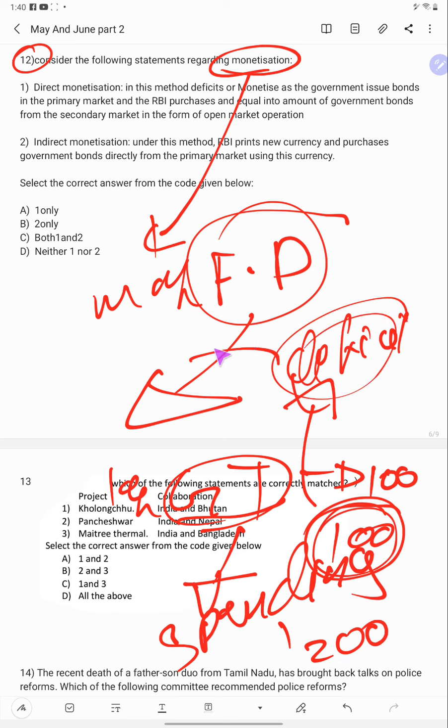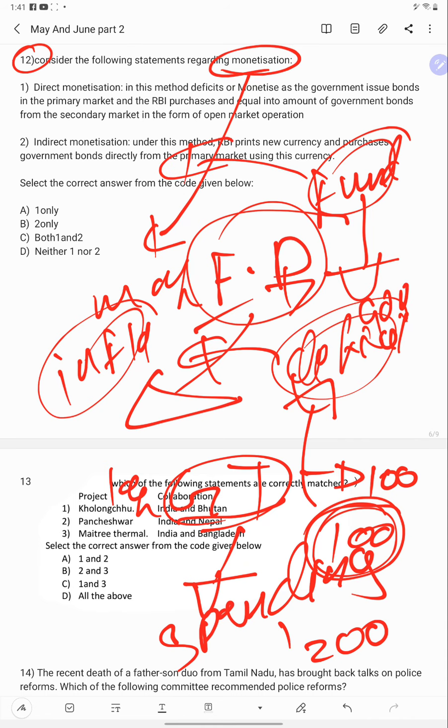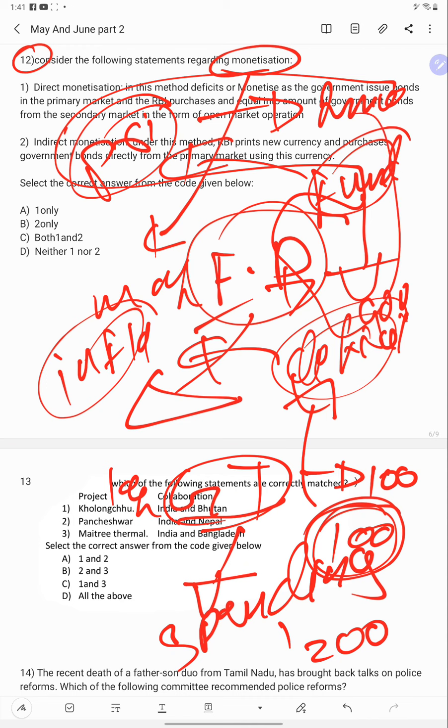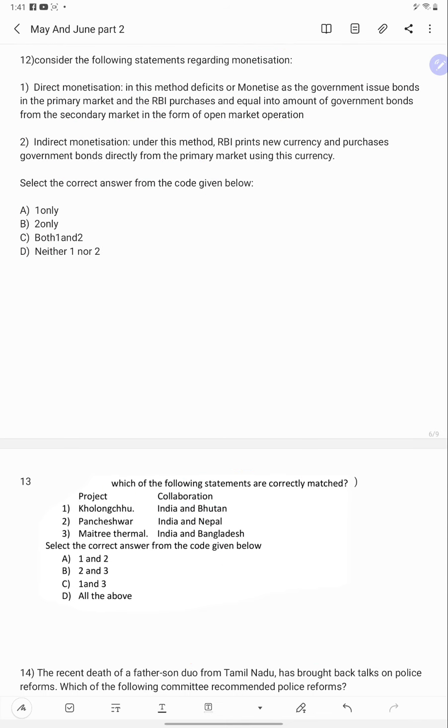If it keeps borrowing, inflation will be affected, and the funds will be entirely borrowed by the government, leaving less for private players, which will impact investment. This phenomenon is known as crowding out. To avoid this, the government should not cross a certain limit of deficit.